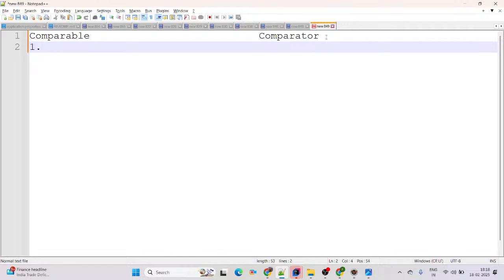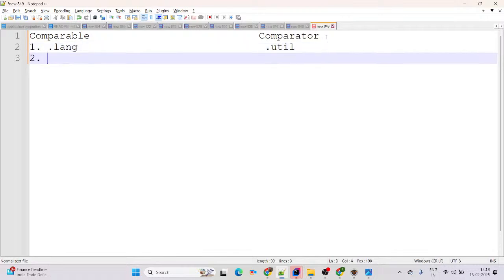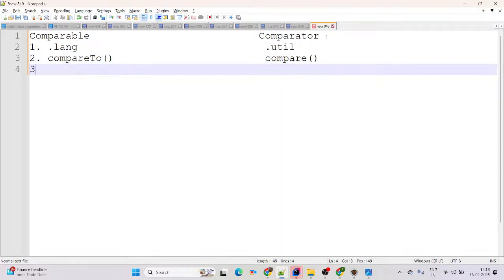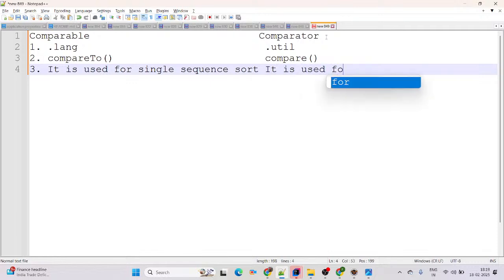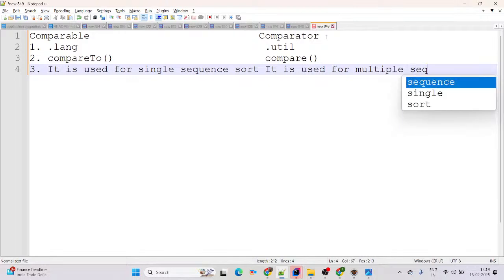The first point: Comparable comes from the java.lang package, and Comparator comes from the java.util package. Next, Comparable has only one method, compareTo, and Comparator has only one method, compare. Now coming to the third point: Comparable is used for single sequence sort, and Comparator is used for multiple sequence sort.